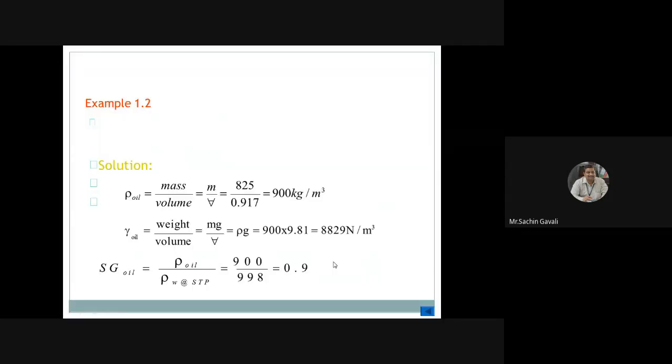Now next class we'll start the numericals. Did you understand the units of kinematic viscosity and dynamic viscosity? Again next class we'll go for revision. Understood? If you understand, then write yes sir in the message box.